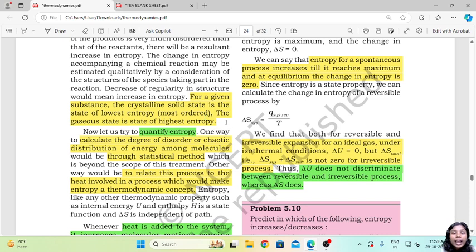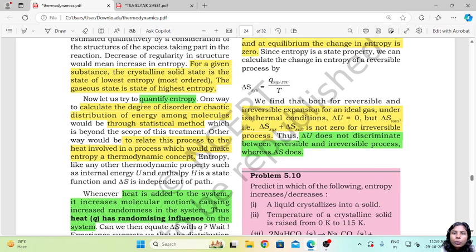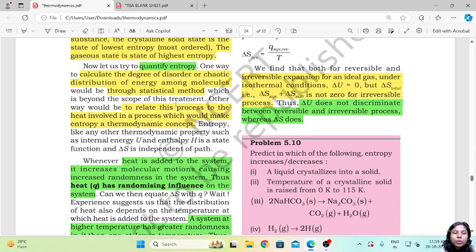But if you look at gases, they are randomly arranged. So in that case, it will have a very high entropy. Now if we want to quantify entropy, we have two major ways to do this. First is to calculate the degree of disorder or the chaotic distribution of energy among molecules through statistical methods.